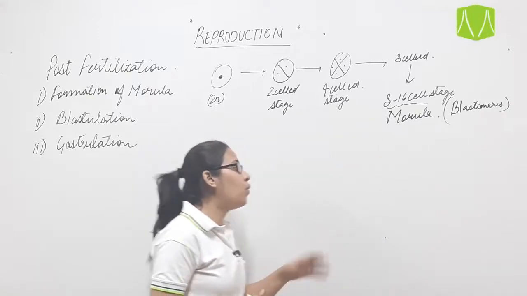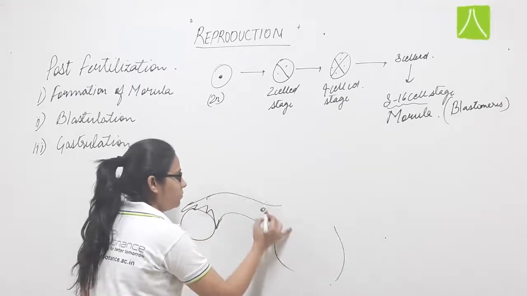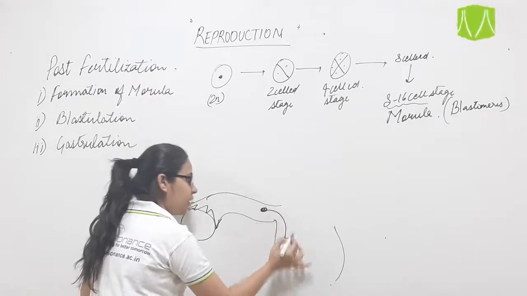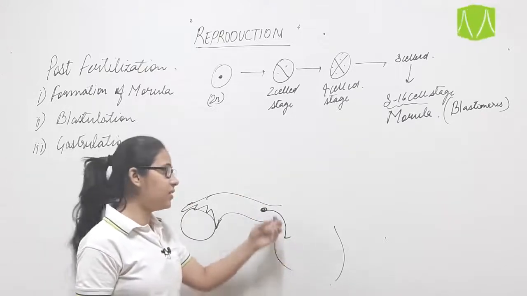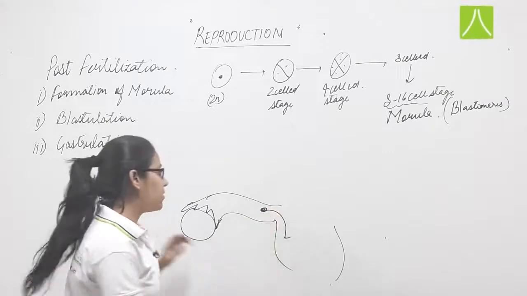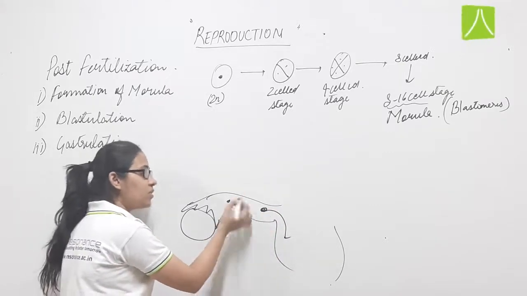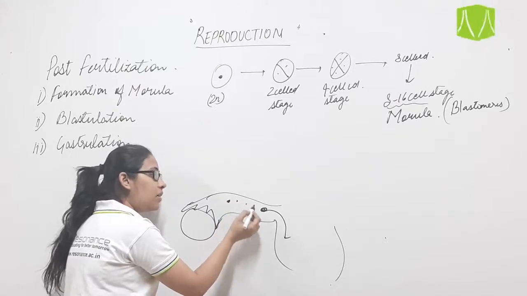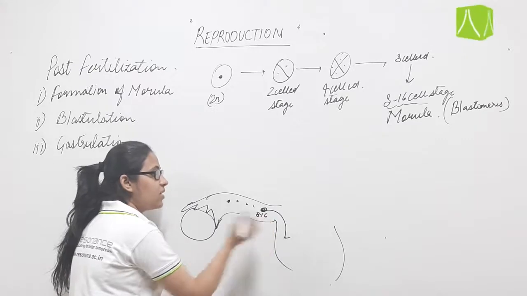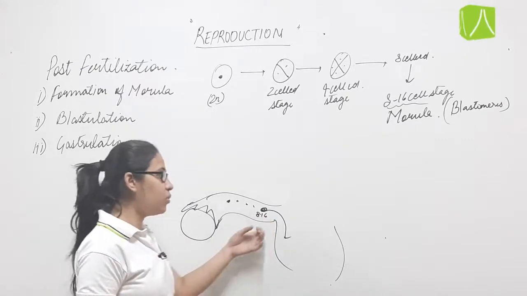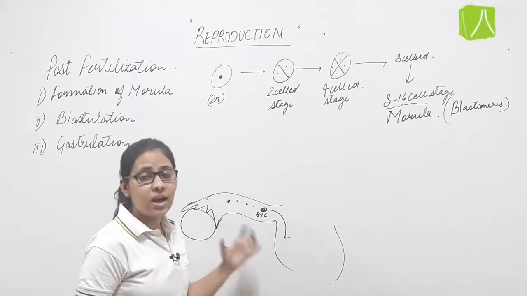Now this morula will enter into the uterine cavity. This is the morula. The zygote undergoes the two cell stage, then further divisions, and goes through several mitotic divisions to form the 8 to 16 cell stage structure, which is known as morula. These events will take about 3 to 4 days after fertilization.